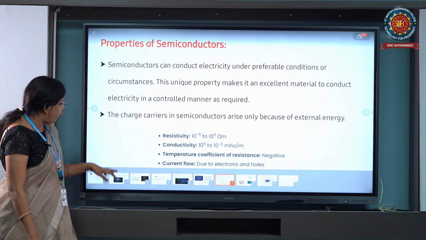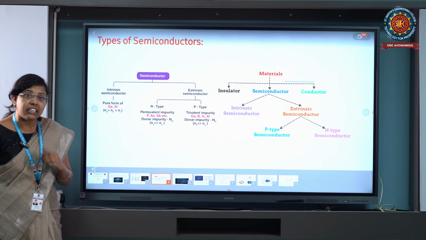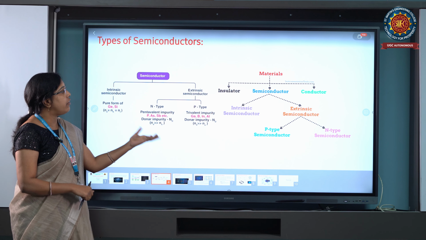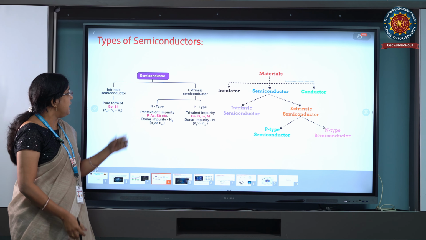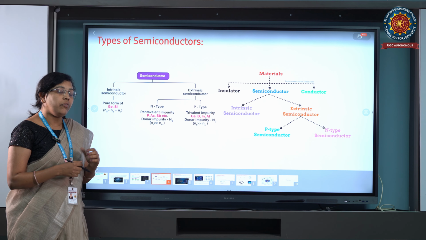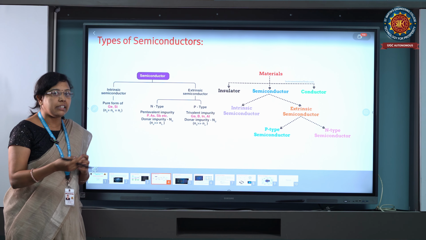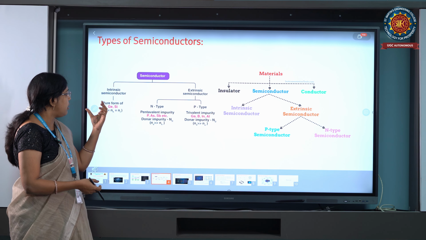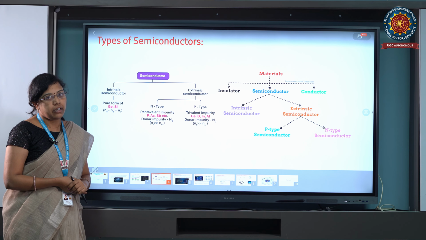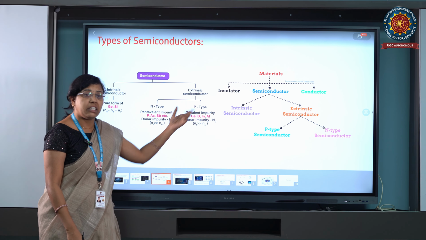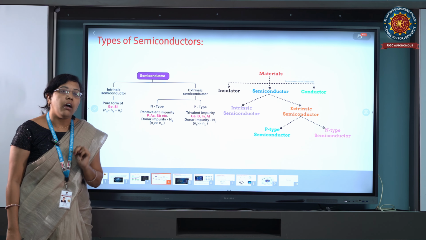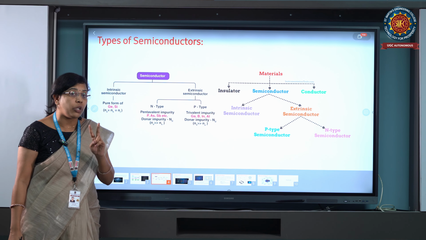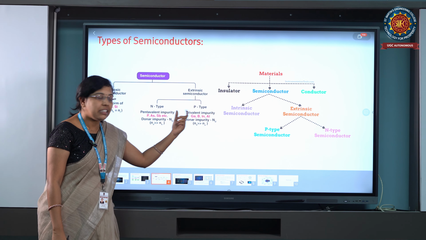When current flows, the holes are occupied by electrons, and only then is current passing possible. And when we discuss semiconductor materials, semiconductors are basically of two types: one is intrinsic semiconductor and the other is extrinsic semiconductor. An intrinsic semiconductor needs no doping. Pure germanium and silicon are the best examples of intrinsic semiconductor materials. The extrinsic semiconductor needs doping. In doping, semiconductors are of two types: one is N type and the other is P type.